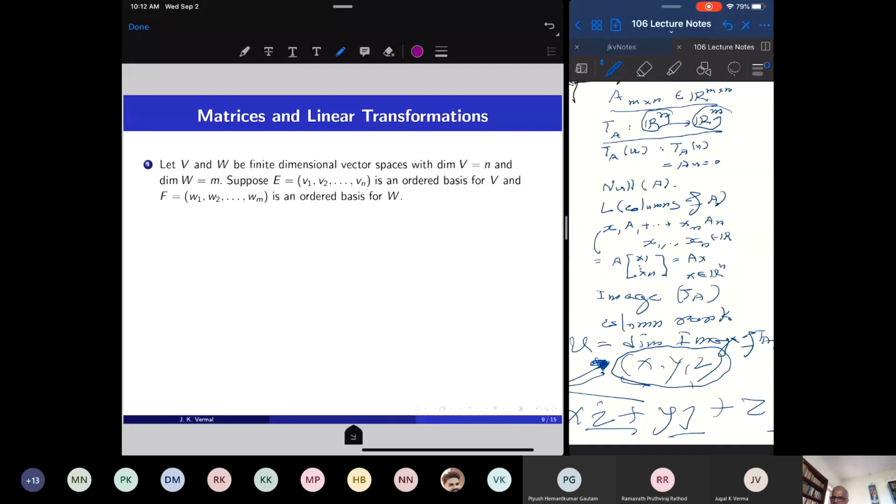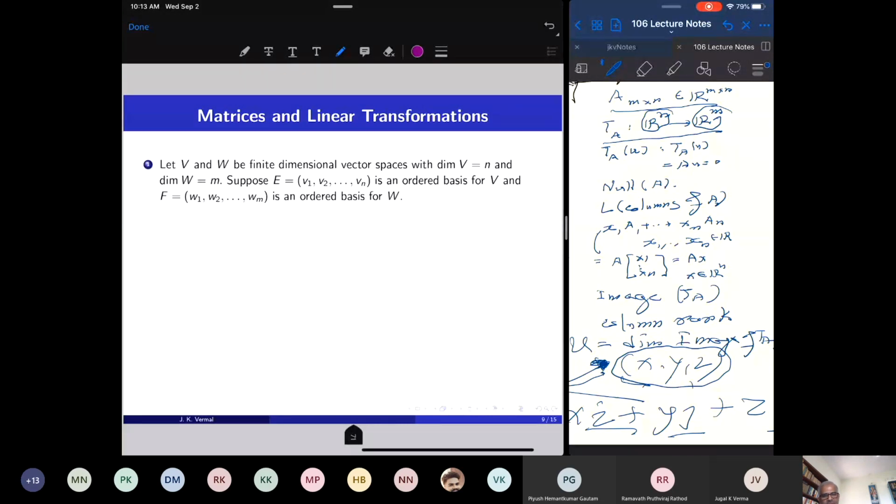Now I want to talk about matrices and linear transformation. So we have talked about linear transformations which are induced by matrices. And we have talked about the rank nullity theorem for a linear transformation. Now we want to associate a matrix with respect to a linear transformation. Essentially, we want to show that all linear transformations are induced by certain matrices.